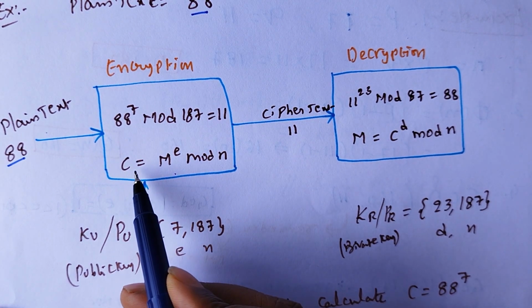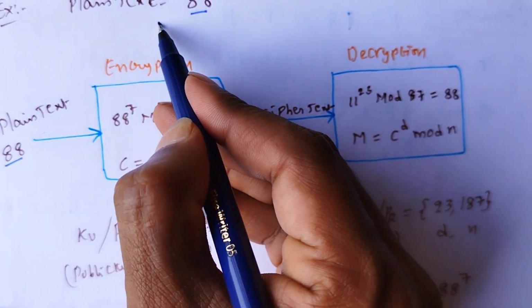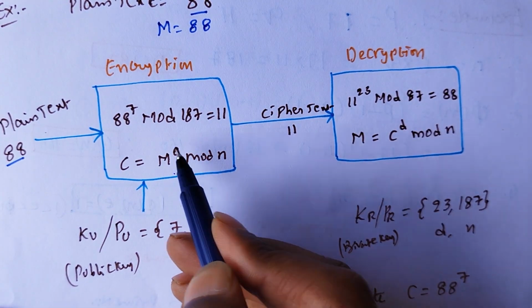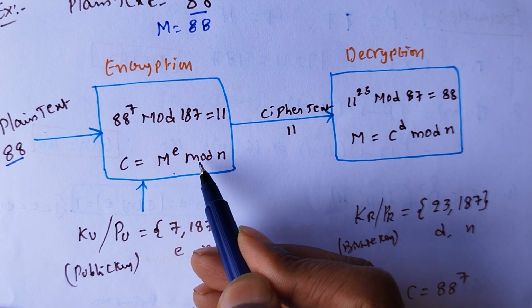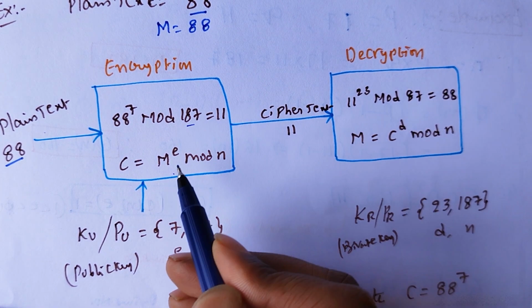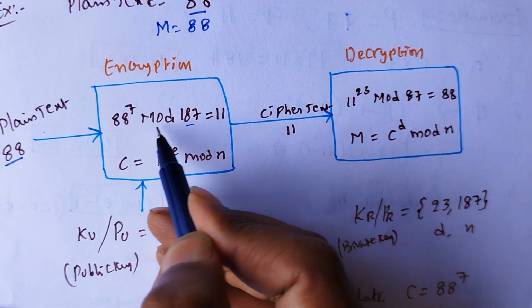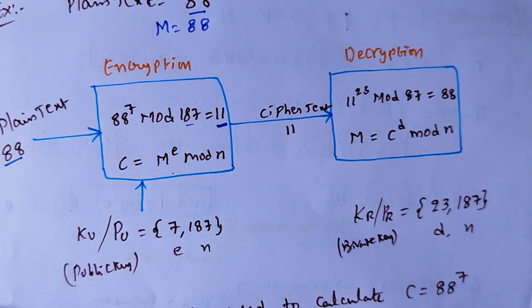M value is the plain text, 88. E value is 7, and n value is 187. If you calculate 88 power 7 mod 187, the result is 11.